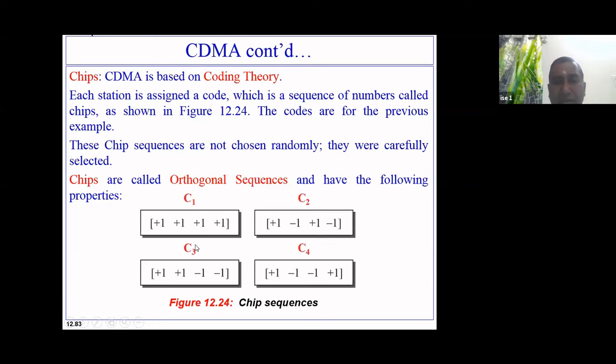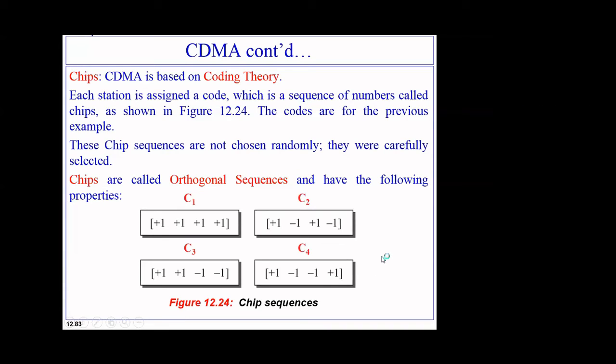The meaning of orthogonal sequence is if you multiply any chip sequence with any other, different chip sequence, I'll always get the result as 0. If I multiply the same chip sequence with itself, I'll get the result as 4. So have you noted down, everyone? All the chip sequences, four chip sequences from four stations. This is station 1 chip sequence, station 2 chip sequence, station 3 chip sequence, and this is station 4 chip sequence. Have you understood?